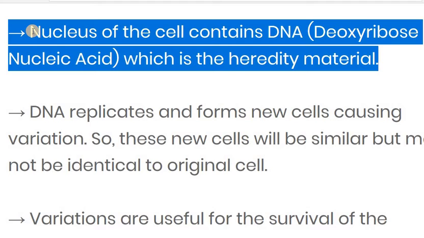DNA means deoxyribonucleic acid, which contains the information of the parent, and that information is passed to the next generation by reproduction, because the nucleus of the cell contains the DNA, and this DNA possesses all the parental, or you can say the heredity, information. So the nucleus of the cell contains DNA, the deoxyribonucleic acid, which is the heredity material.